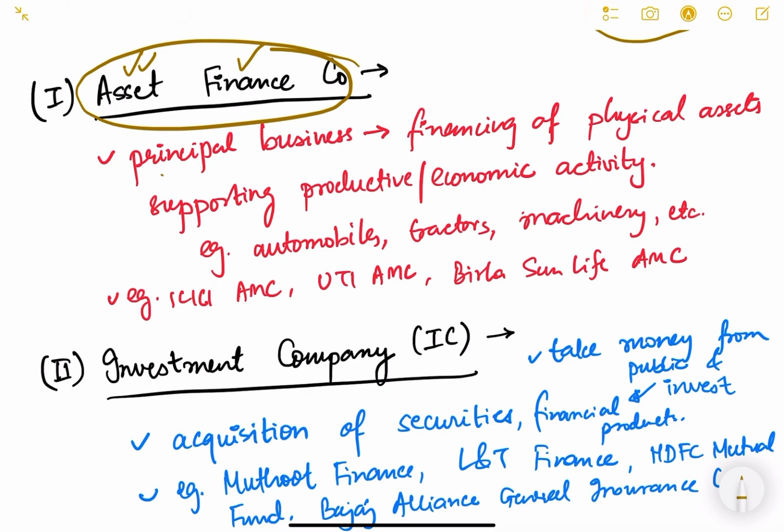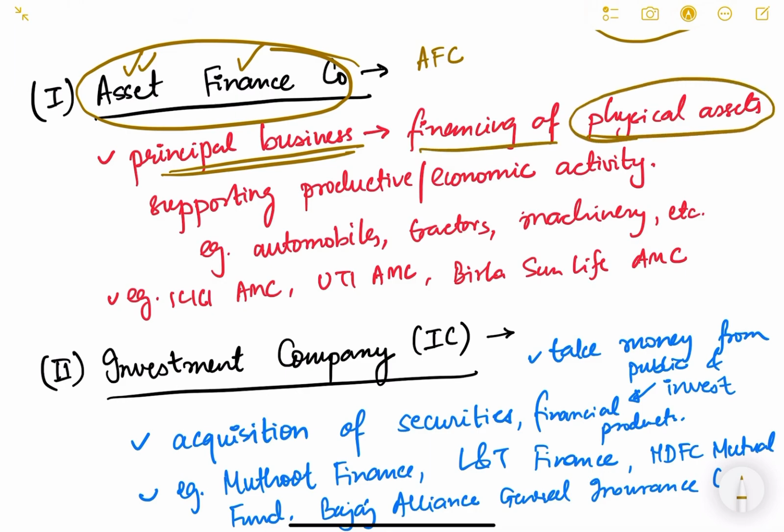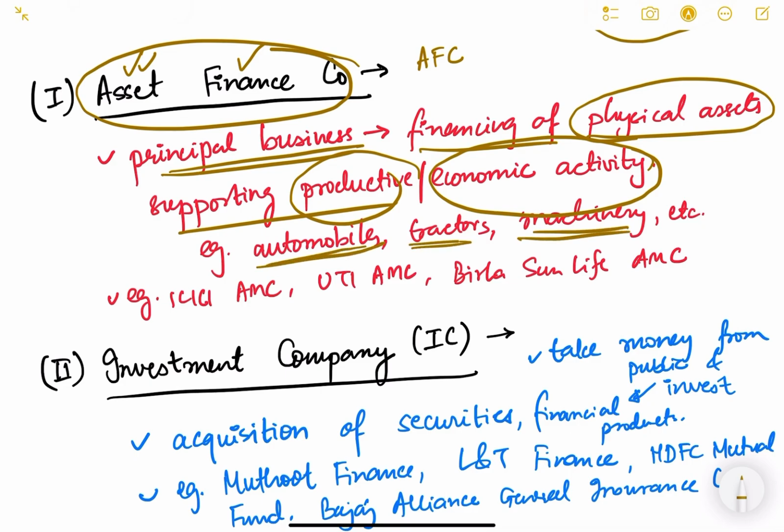So the principal business, the primary business of AFC, asset finance company, is financing of physical assets supporting productive or economic activity. So they are going to finance or support such assets which will lead to creation of some productive activity, economic activity. For example, automobiles, tractors, machinery in the factory.